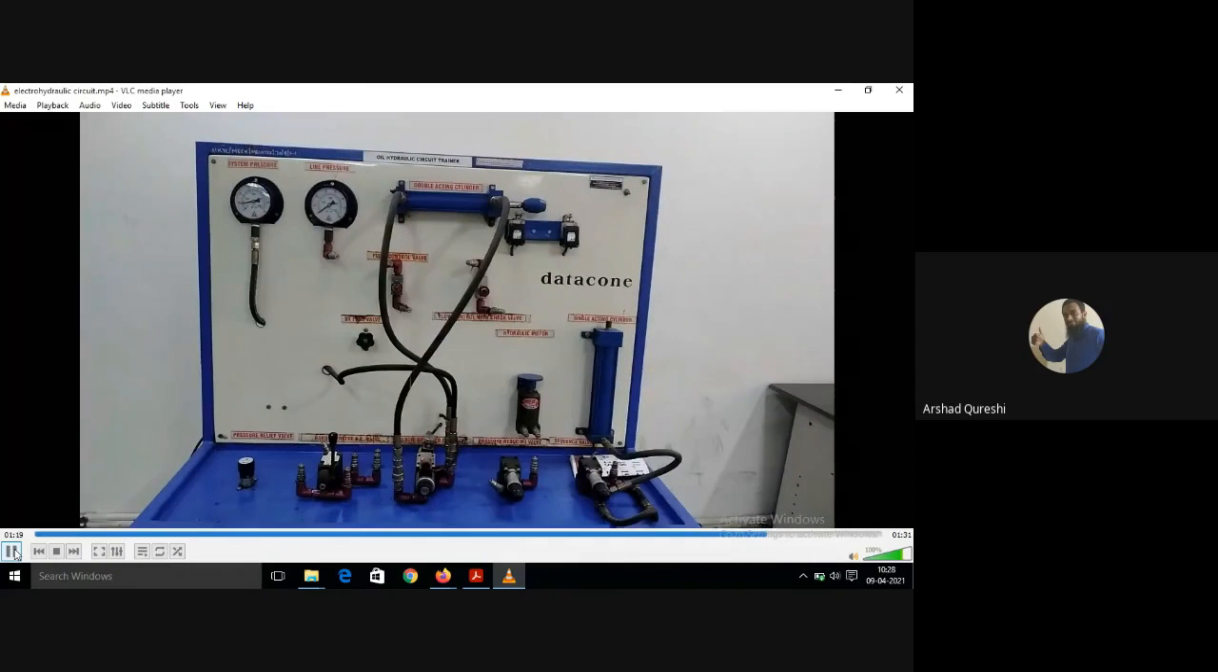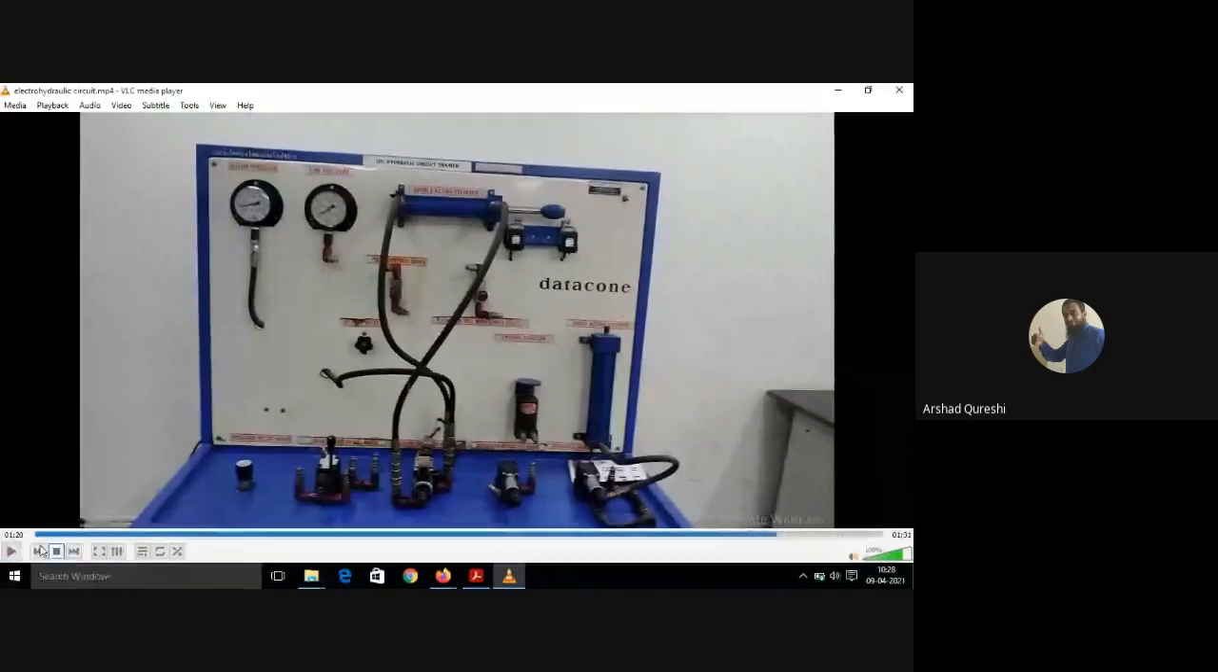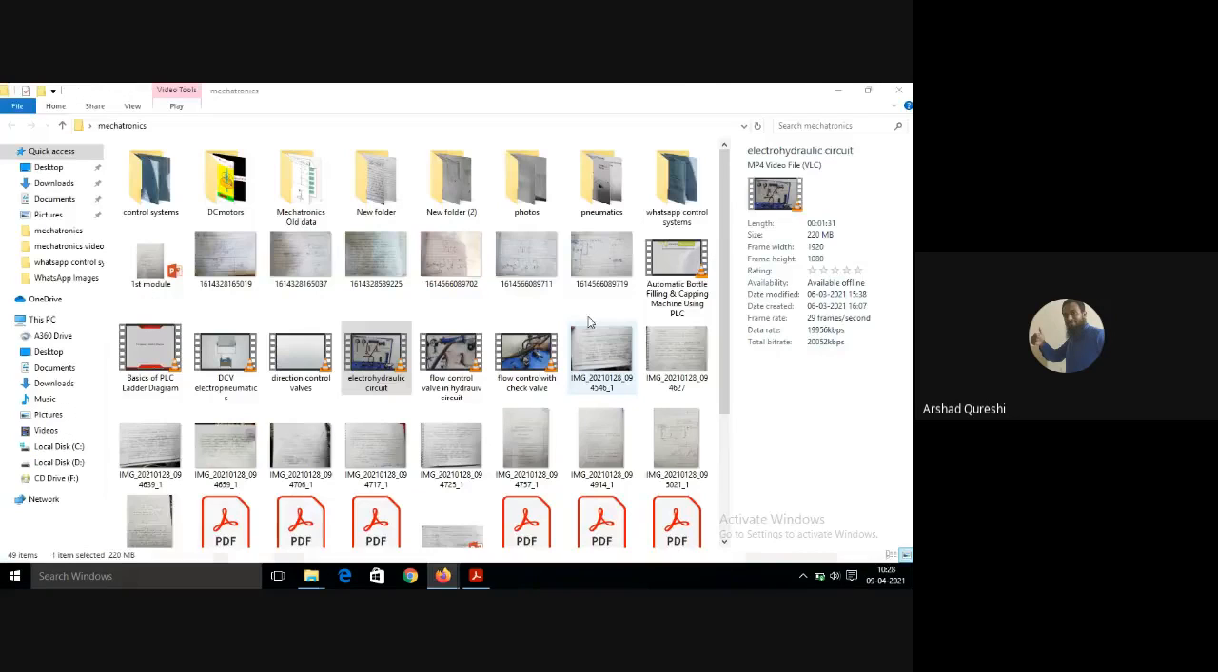All this is happening. As the piston is reaching the limit switch, one contact gets made and the other contact gets made at this point, at this solenoid operated DCV. So this was your electropneumatics. The same thing, if you have to make complicated circuits, then you have to make use of your PLC.